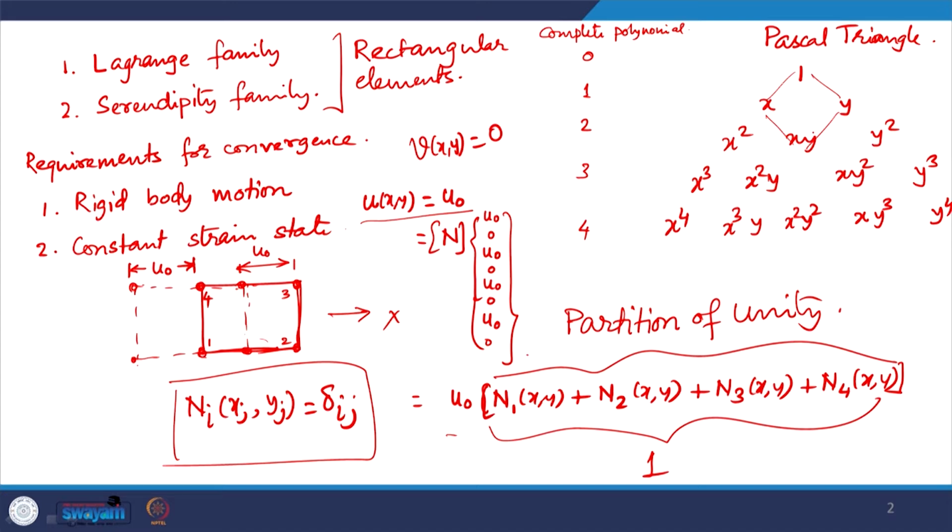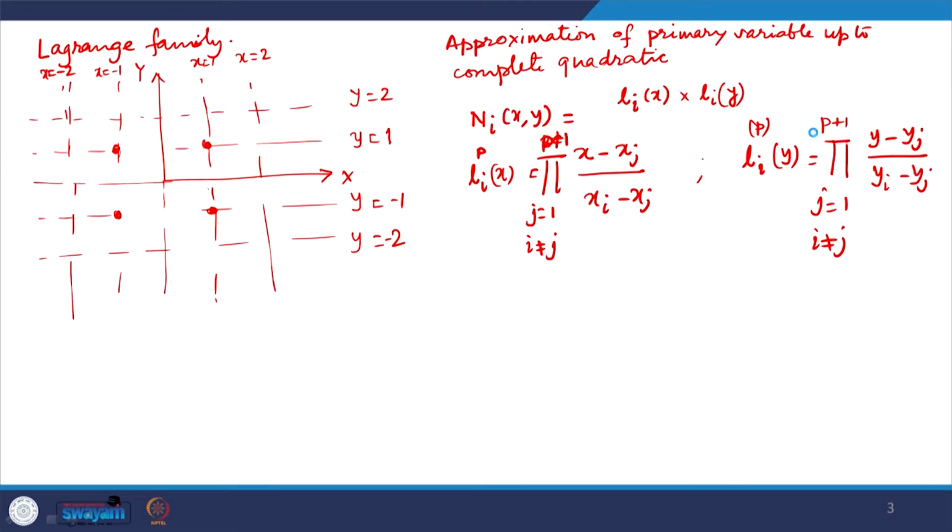And similarly, if I multiply by the quadratic terms, the quadratic interpolation model, what are the elements that will be required? We will need to have 3 nodes on each side.